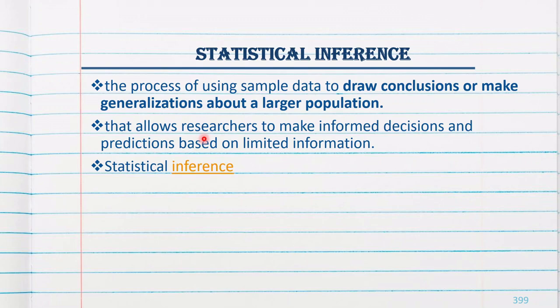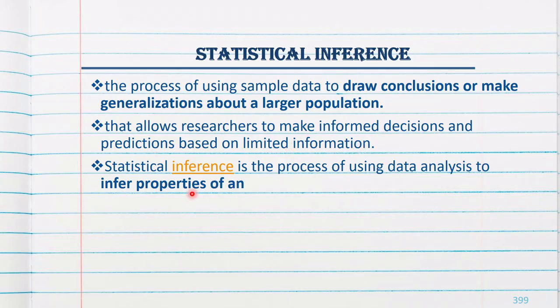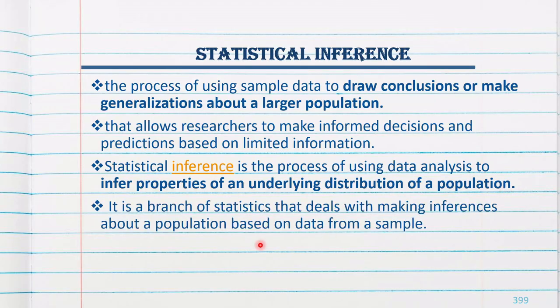That allows researchers to make informed decisions and predictions based on limited information. Statistical inference is the process of using data analysis to infer properties of an underlying distribution of a population. It is a branch of statistics that deals with making inference about a population based on data from the sample.